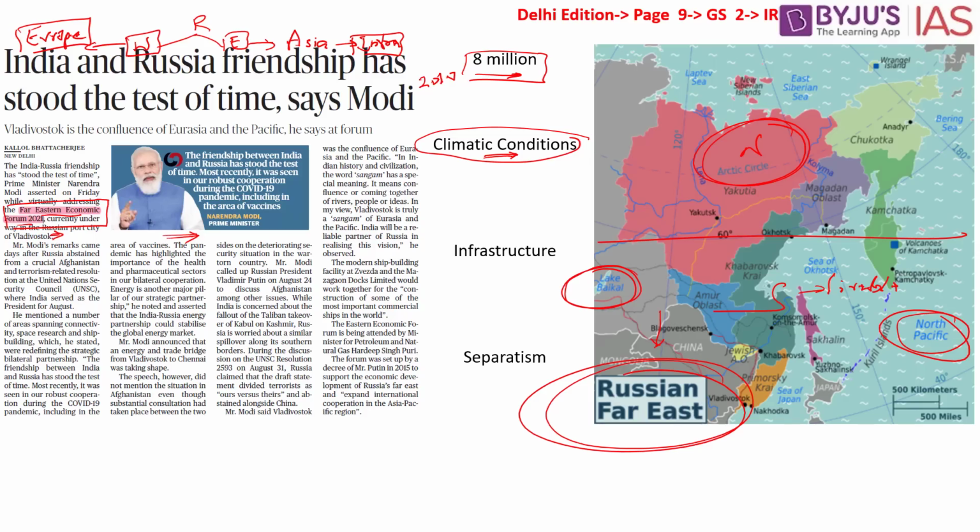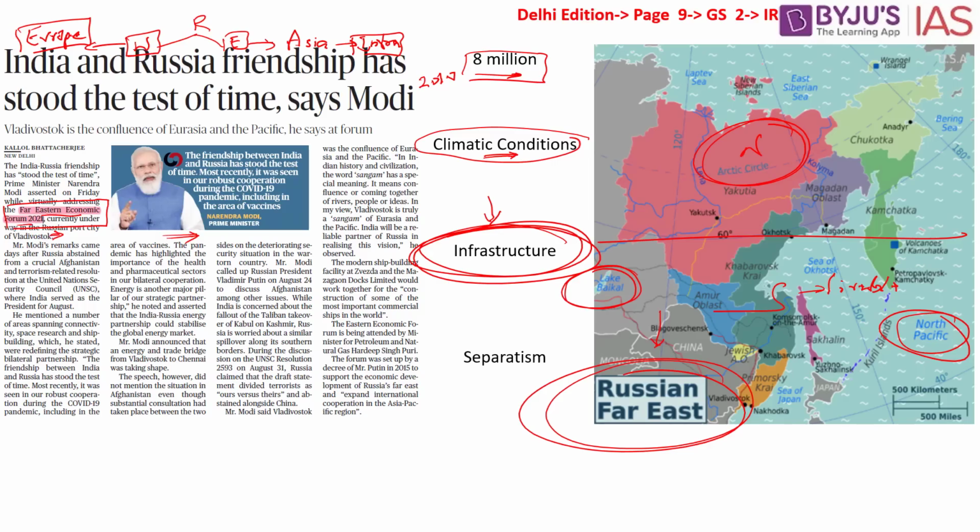Added to this, because there is very little population, infrastructure has not been developed in this region. Why? That is because most of the people live in the western part of Russia. They are not living in the eastern part. As a result of harsh climate, sparse population, increasing out-migration, poor infrastructure and no connectivity, people are moving away from the eastern part towards the western part, or some have also moved out of Russia.